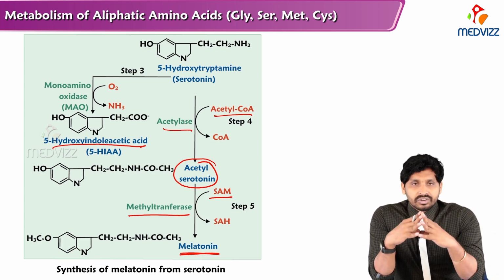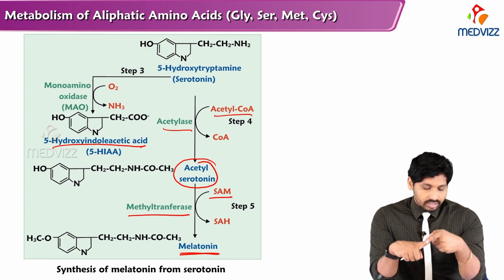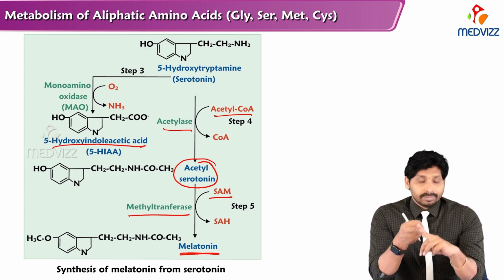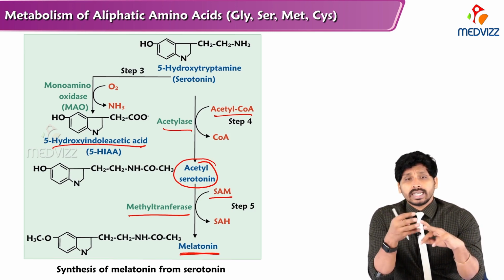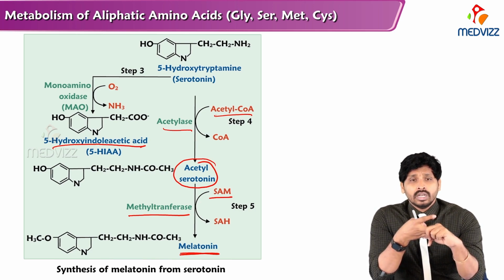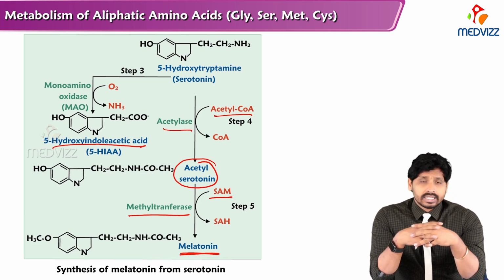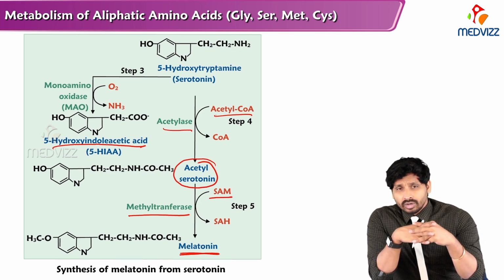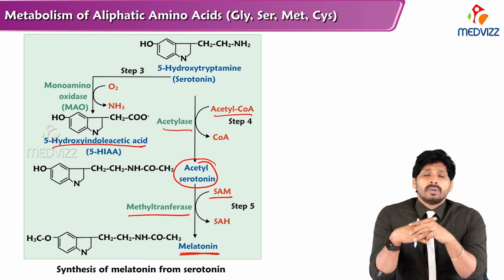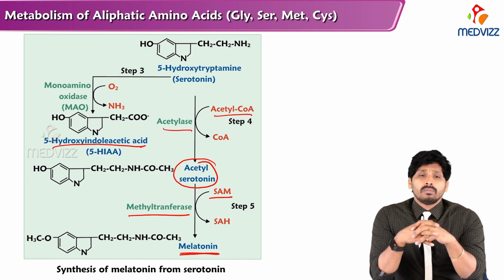First is the hydroxylation reaction, second the decarboxylation reaction, and step 3 is the monoamine oxidase enzyme system, which converts 5-hydroxytryptamine to 5-hydroxyindoleacetic acid, the excreted product of serotonin. And step 4, there is acetylation, addition of an acetyl group to serotonin to form acetyl serotonin. Again there is addition of a methyl group with the help of SAM to form melatonin.